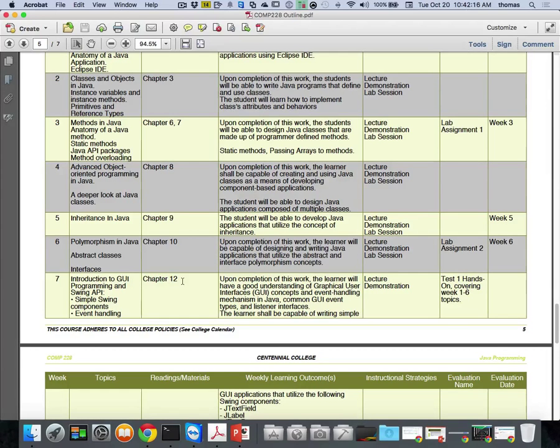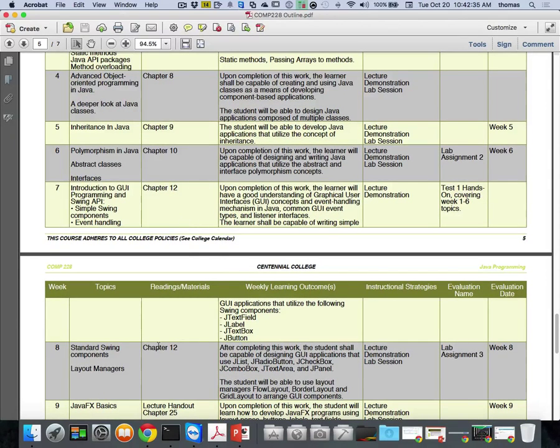There's no way I can cover 250 PowerPoint slides, even on my best days. Unless I'm like a maniac and go blah, blah, blah, and go really fast, you're not going to get any value out of them. Not that I want to read the PowerPoint slides, but they are a good pace to understand the book. So chapter 12 is kind of a thicker thing to understand. That's why we broke UI over a couple weeks, right?